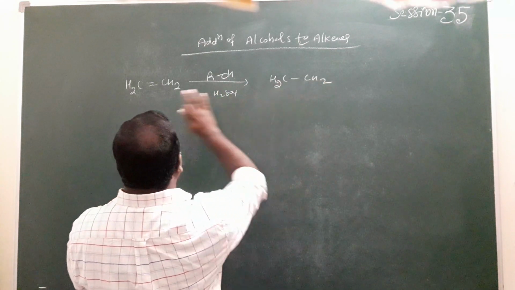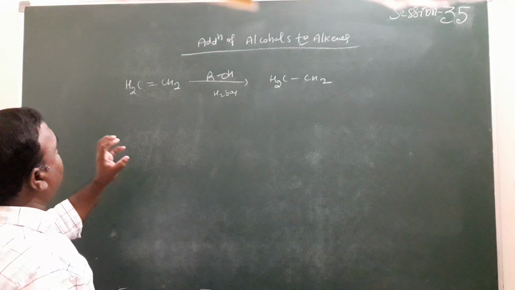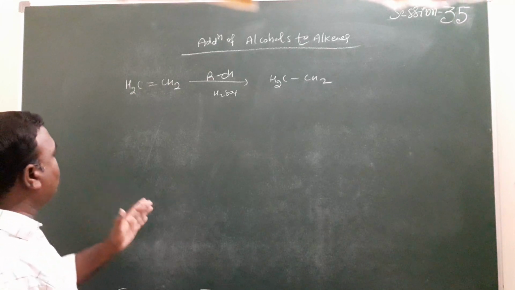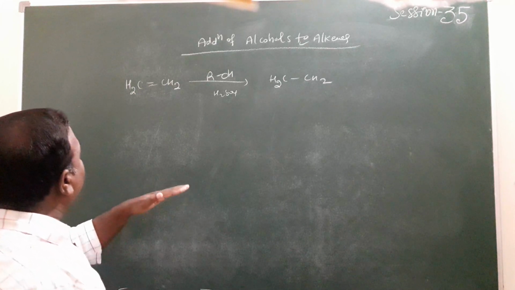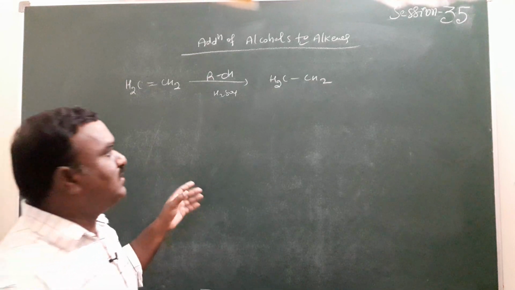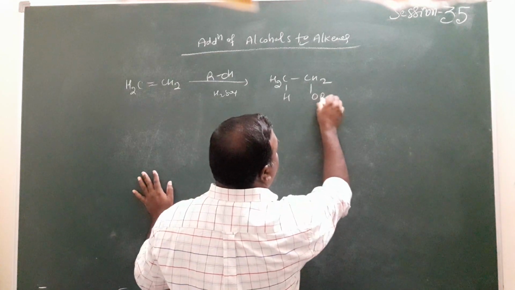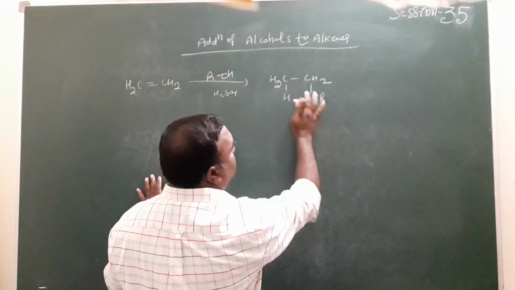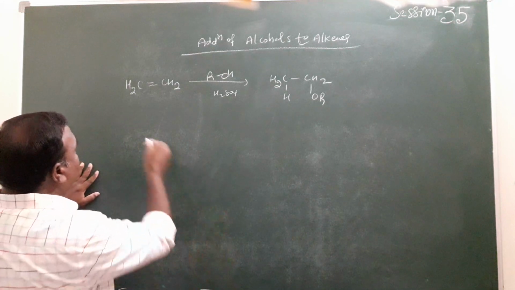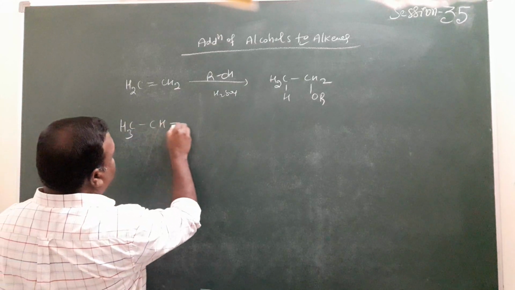The given compound is a symmetric compound. Both ends have the same number of hydrogens, so we need not follow the Markovnikov rule. Addition of the electrophile on the right side or left side doesn't matter. We'll get the same type of product here. So here H, again OR, giving ROR. An ether is formed here.